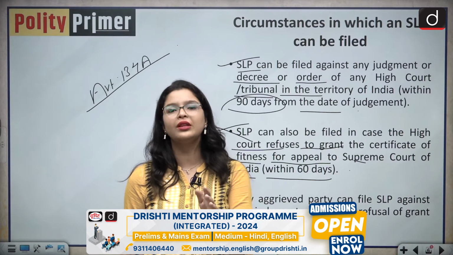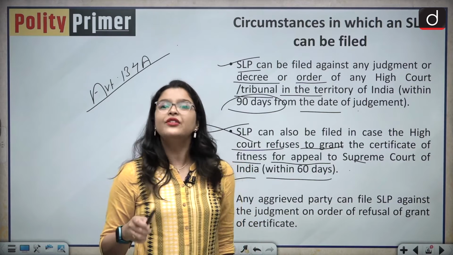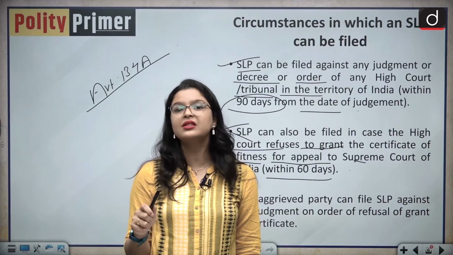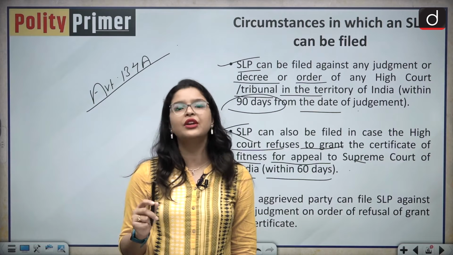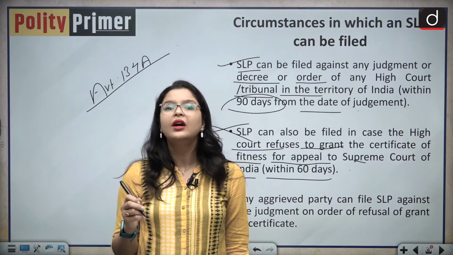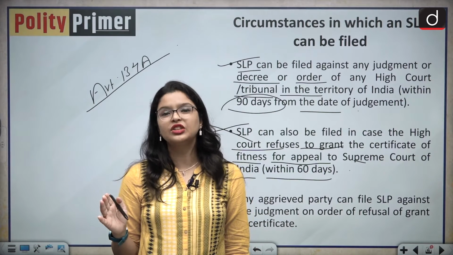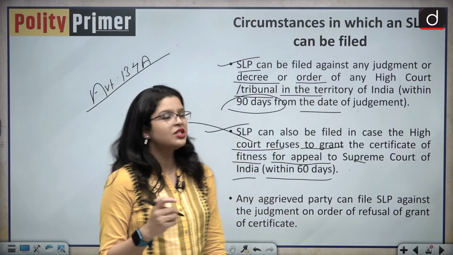You can now go to the Supreme Court and appeal. If the High Court refuses to grant this certificate of fitness, then also the aggrieved party can approach the Supreme Court through a special leave petition within 60 days of the judgment.